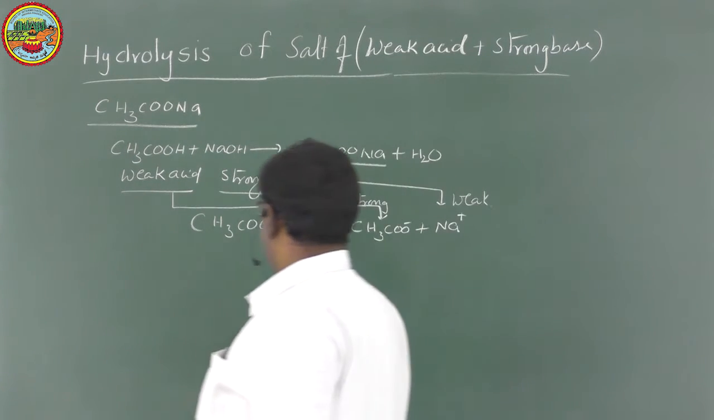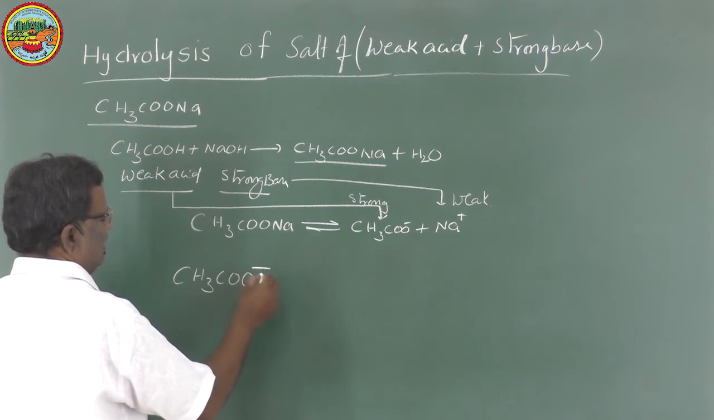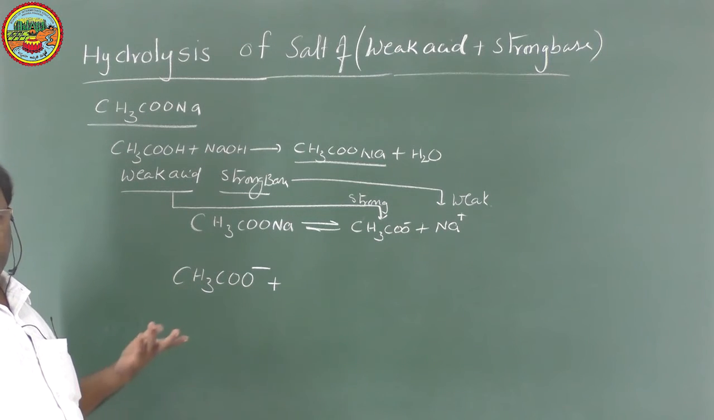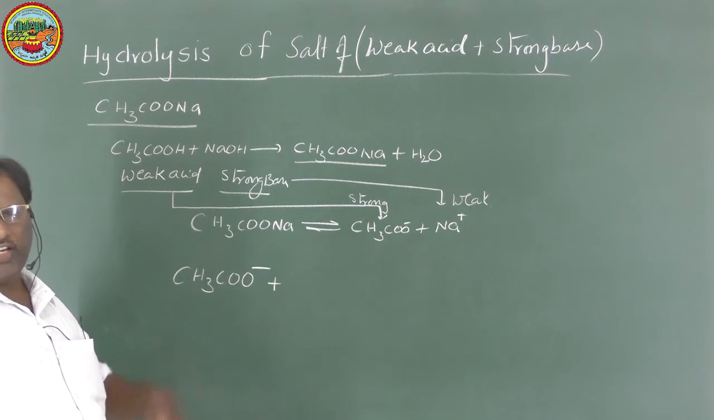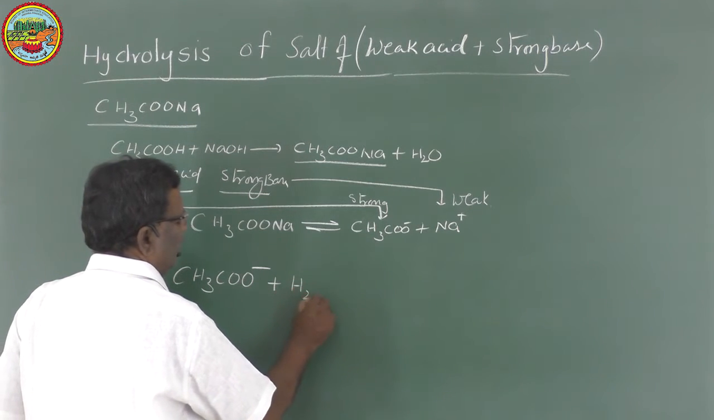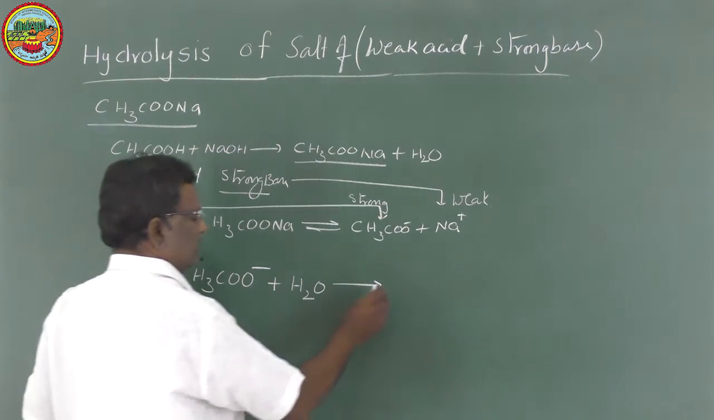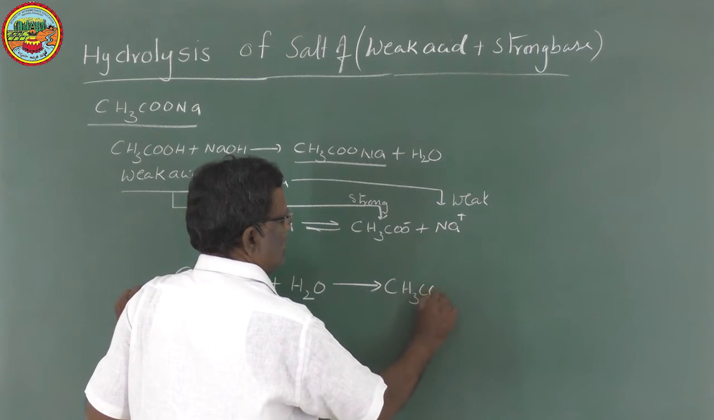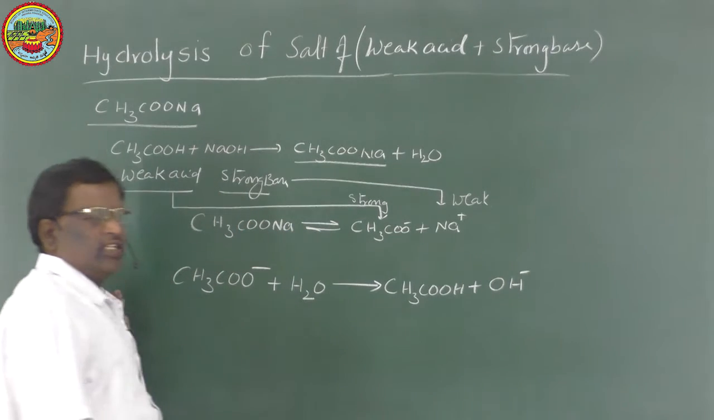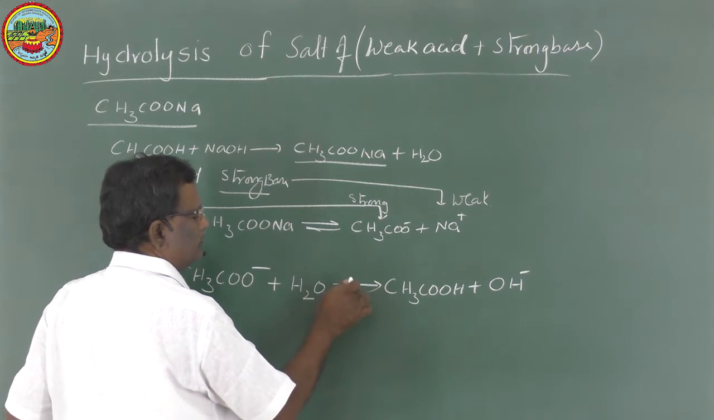So when the acetate ion reacts with water, we know that in water we have H plus and OH minus ions. Obviously, a negative ion will react with positive ions. That means this acetate ion has more affinity to take H plus ions from water. Because of that, it will form CH3COOH plus OH minus. The acetate ion takes H plus ions from water. Of course, it's a reversible reaction.